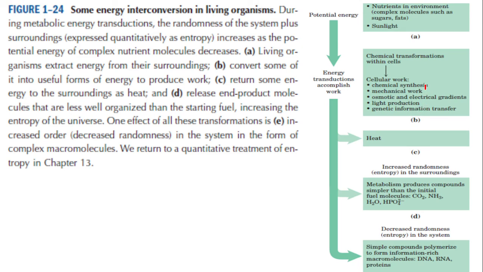So all these changes are involving transformation of energy. Energy is transformed from one form to another, and these processes are never 100% efficient, which means, as you see here, some of the energy is dissipated as heat into the surroundings. Look here, living organisms extract energy from the surroundings, then convert some of the energy into useful forms of energy to produce work. That is case B. C, return some energy to the surroundings as heat. That means some of the energy is lost into the surroundings.